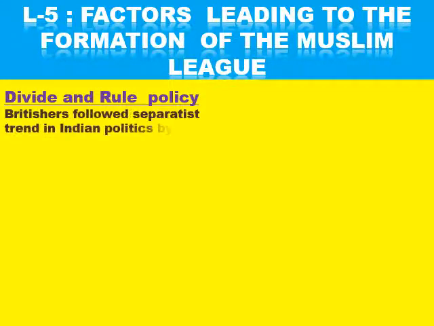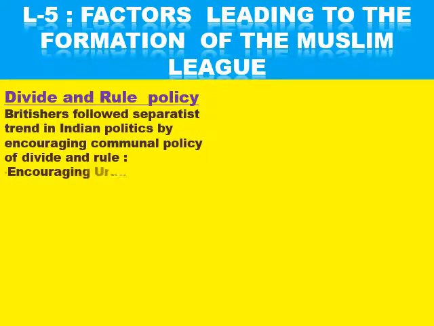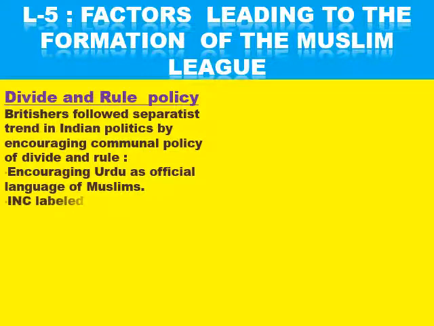Urdu was appointed as an official language of the Muslims. So the Britishers followed this separatist trend in Indian politics by encouraging the communal policy of divide and rule. How did they divide? They encouraged Urdu as an official language for the Muslims, whereas Hindi as an official language for the Hindus. So linguistically also they divided the Indians.